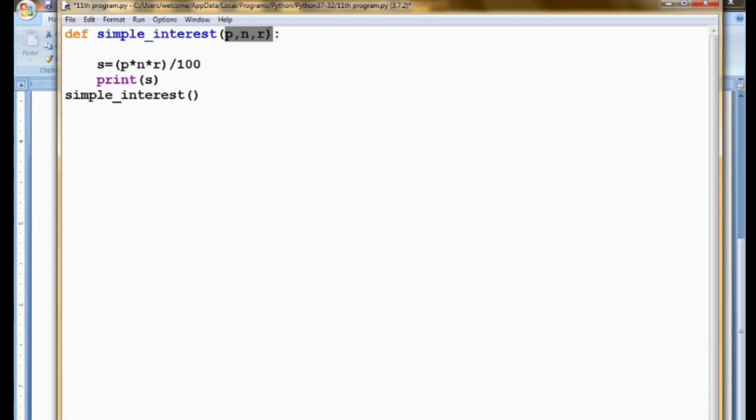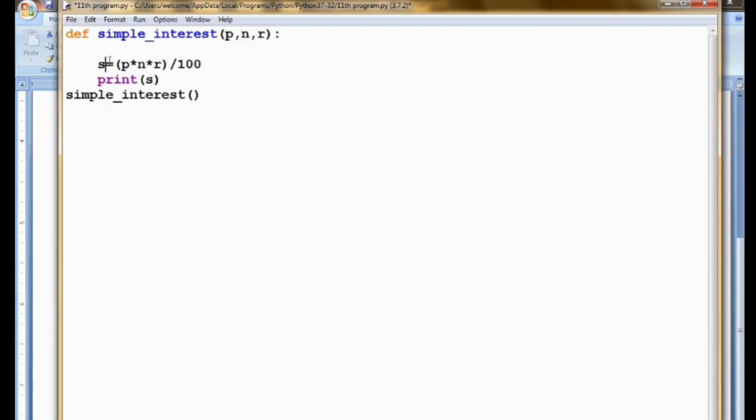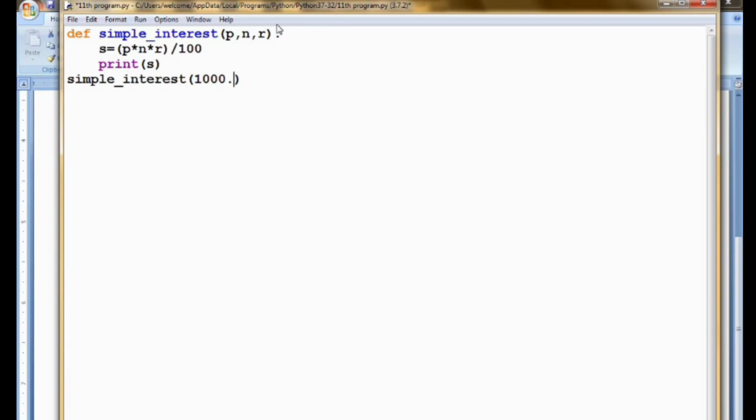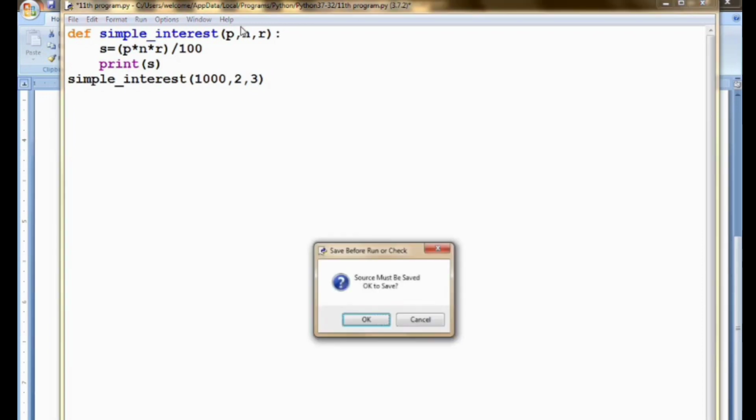So inside these brackets I have given three variables, that is p, n and r. These variables are called parameters as they are given inside these brackets. This is also called arguments. Now I need to specify, while I am calling the function, the values of p, n and r. So now I am specifying the value of p to be 1000 and the value of n to be 2 and the rate of interest to be 3%.